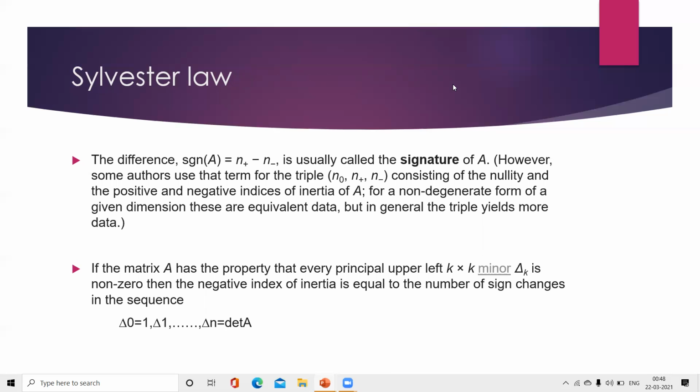For the conclusion, Sylvester's law is useful when the diagonal elements are +1, -1 and 0. By this, I conclude about the singular value decomposition and Sylvester's law. Thank you.